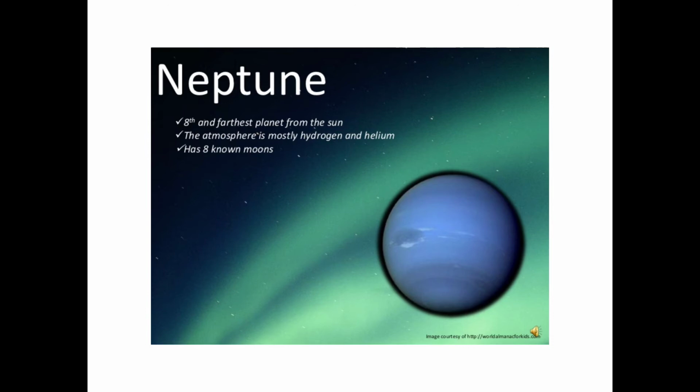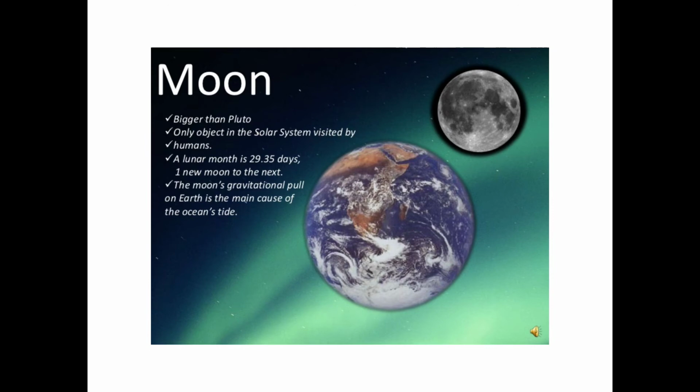Moon: bigger than Pluto, only object in the solar system visited by humans. A lunar month is 29.53 days, from one new moon to the next. The moon's gravitational pull on the Earth is the main cause of the ocean's tides.